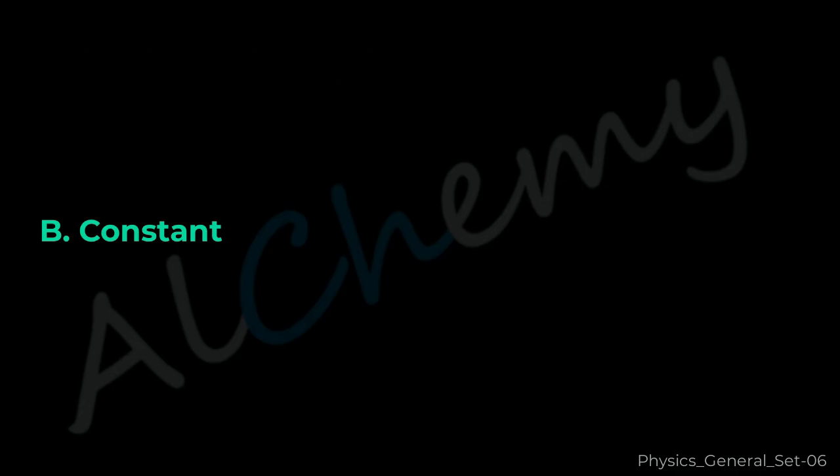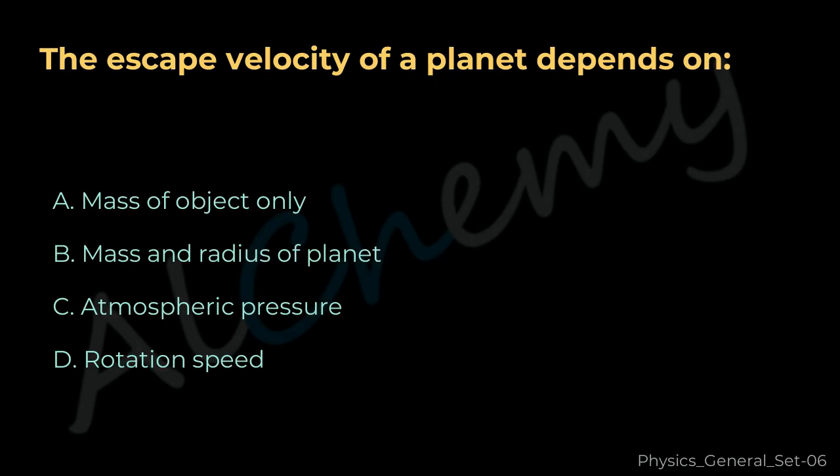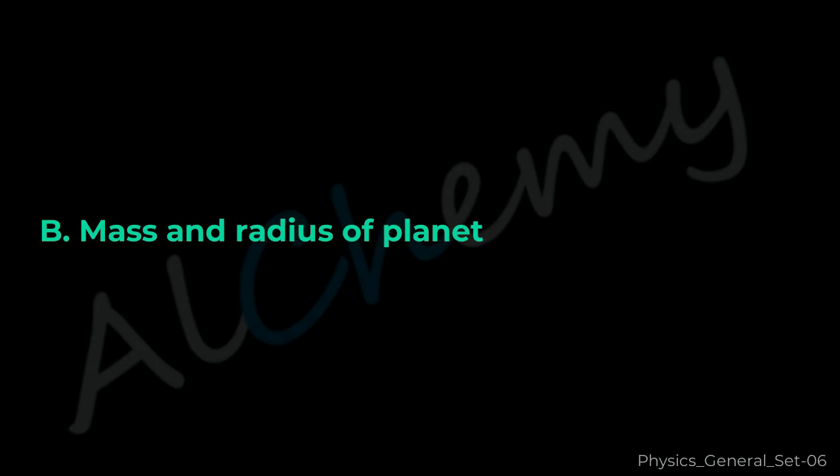Constant. Question 15. The escape velocity of a planet depends on A. Mass of object only. B. Mass and radius of planet. C. Atmospheric pressure. D. Rotation speed. The correct answer is B. Mass and radius of planet.